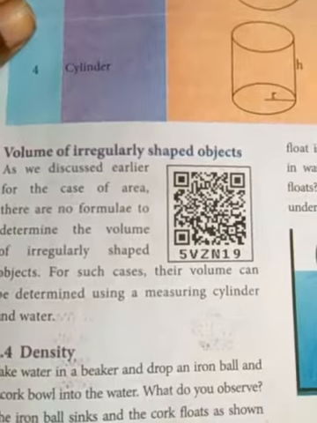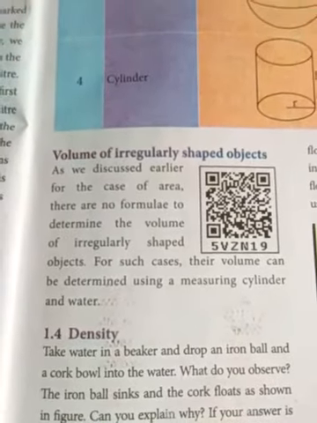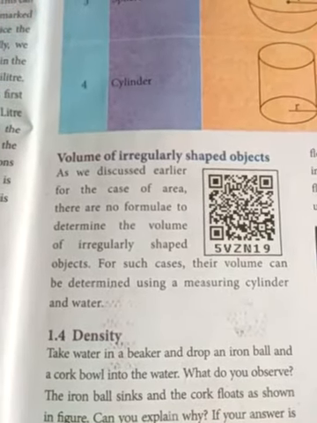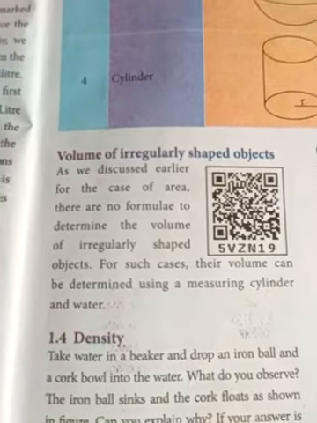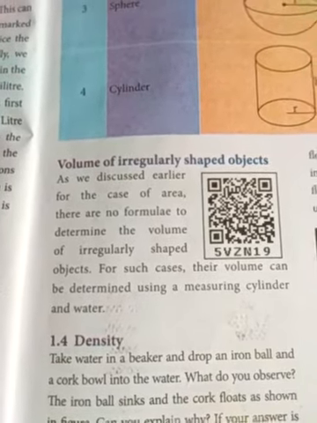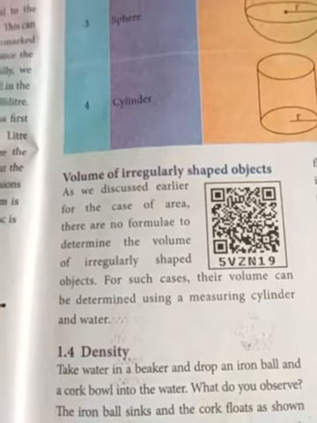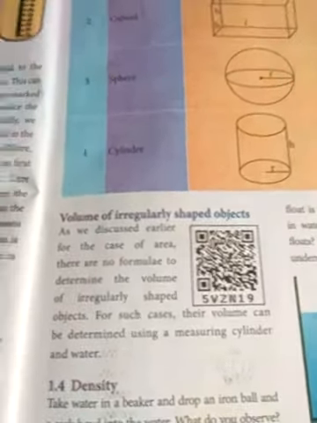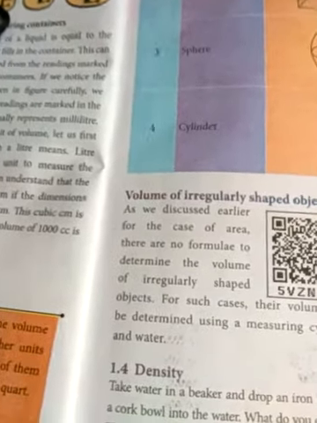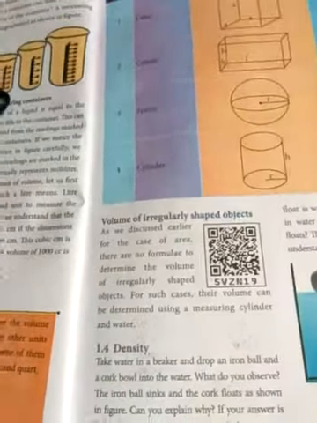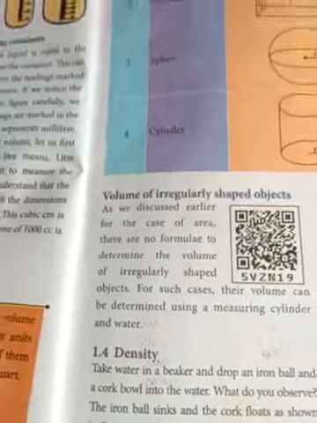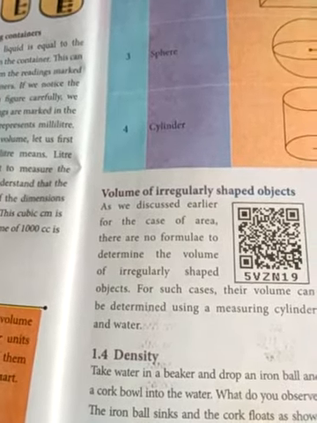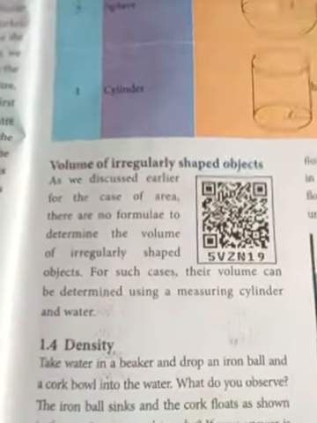Okay, so next you see volume of irregular shaped objects. Earlier we discussed this in the case of area. There is no formula. Already you know that for an irregular object we cannot find the area using a formula, right? So we use only the graphical method. We find out the same way for the volume also.